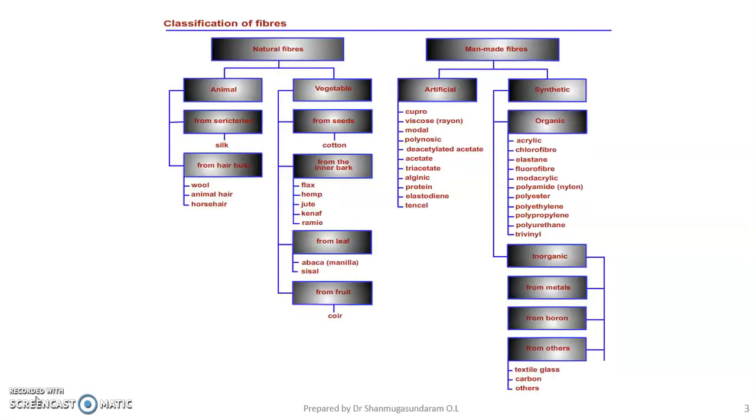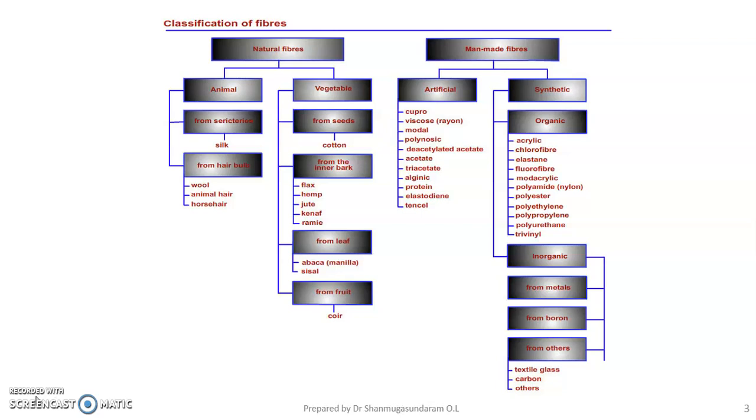Now let us discuss the classification of textile fiber. Basically, textile fibers are classified into two categories. One is natural fiber, the second one is man-made fiber. So under natural fiber, it is further classified into two categories. One is animal fiber, the second one is vegetable fiber. Examples for animal fibers are wool, silk, horse hair, camel hair, etc. Under vegetable fibers, it is further classified into seed fibers, bark fibers, leaf fibers, and fruit fibers.